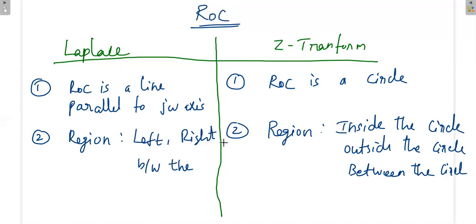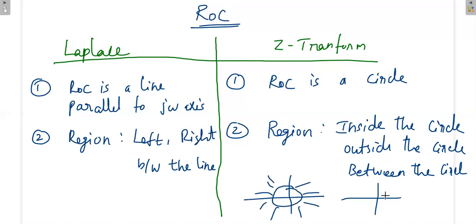So in case of Laplace transform, ROC is a line. Here ROC is a circle. That means the region may be inside the circle or outside the circle. Suppose my circle is here, ROC can be like this, or sometimes ROC can be like this, or if there are two terms, then ROC may be in between.